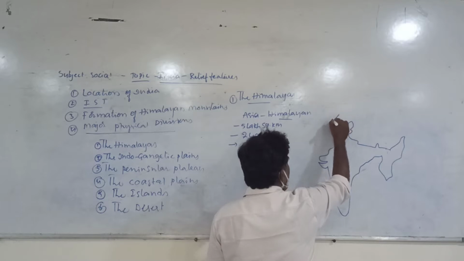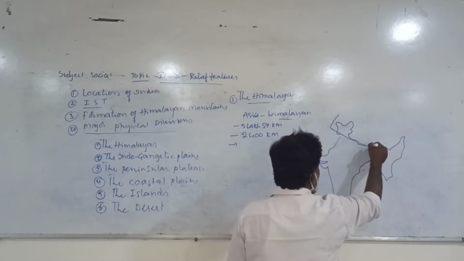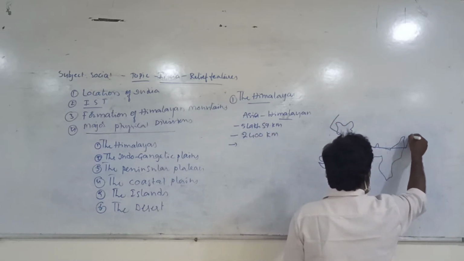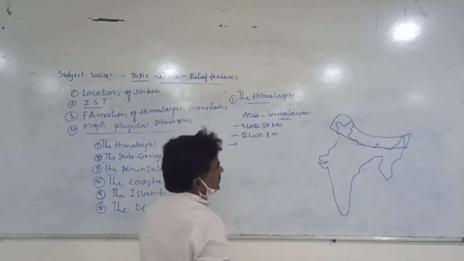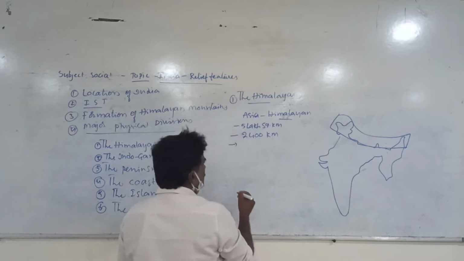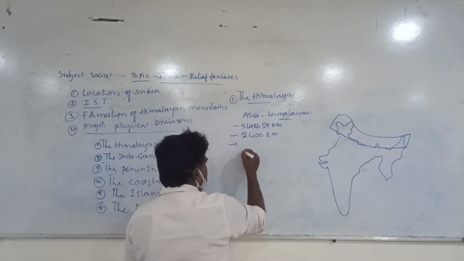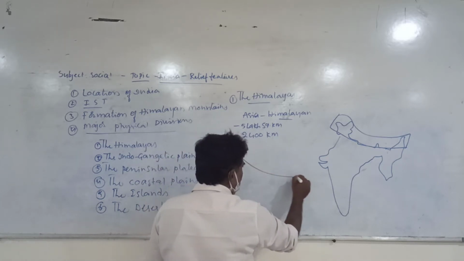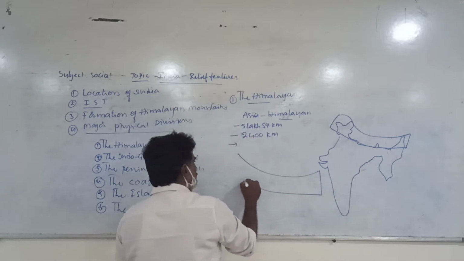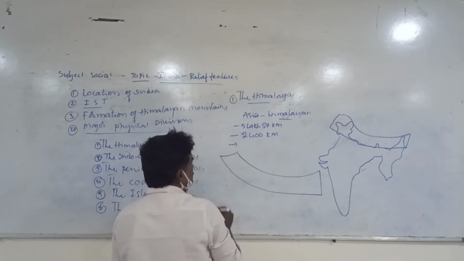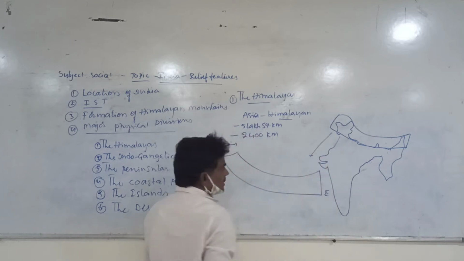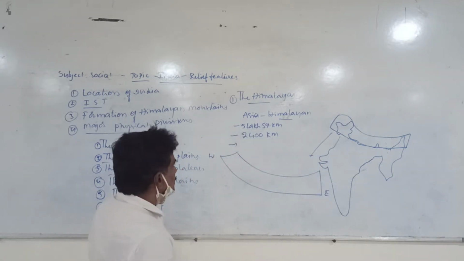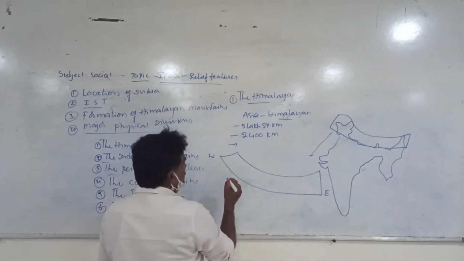This is the place where the Himalayan mountains are located. You can identify that box, which looks like a half moon, the Himalayan belt.